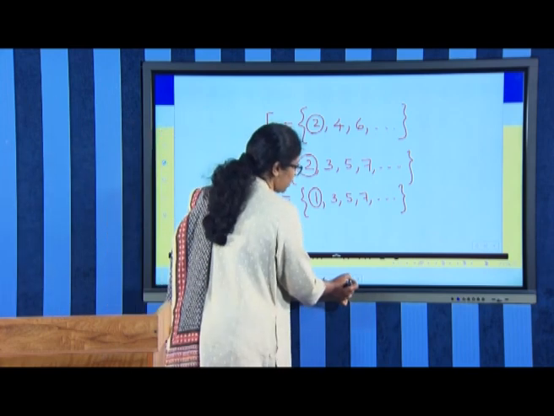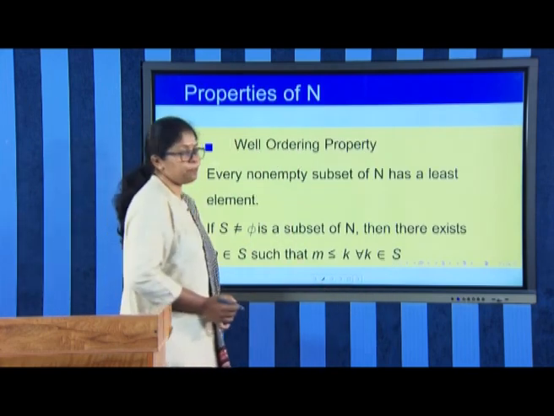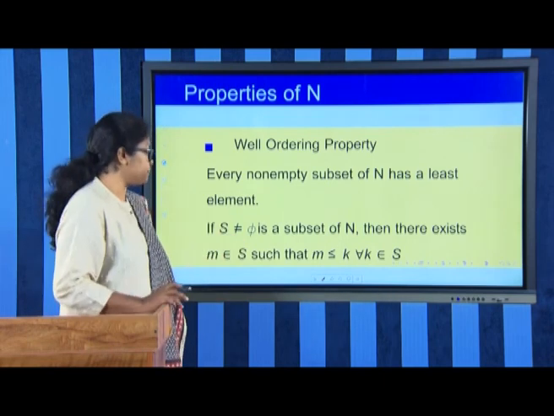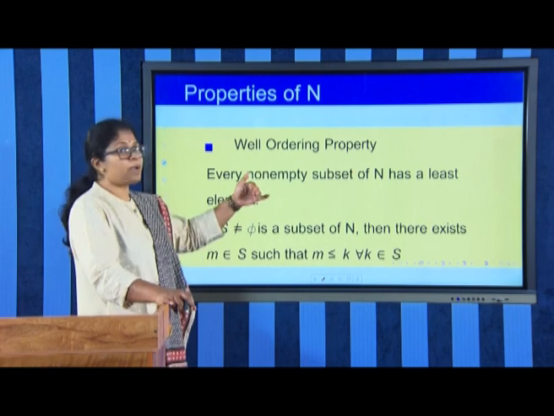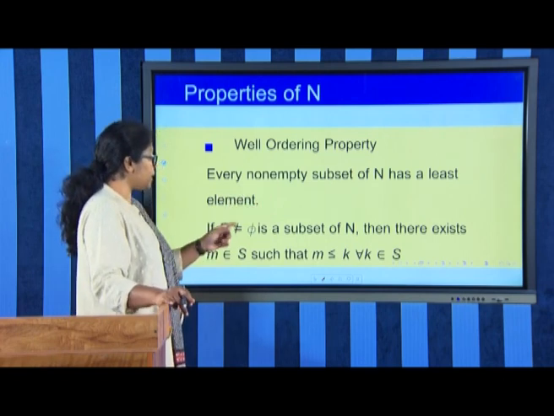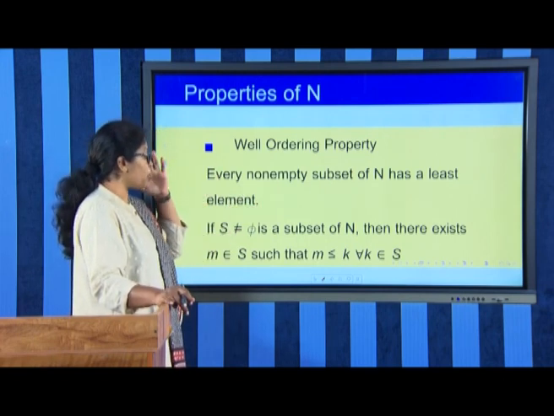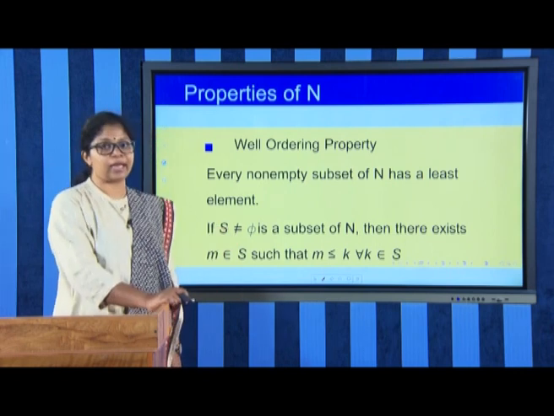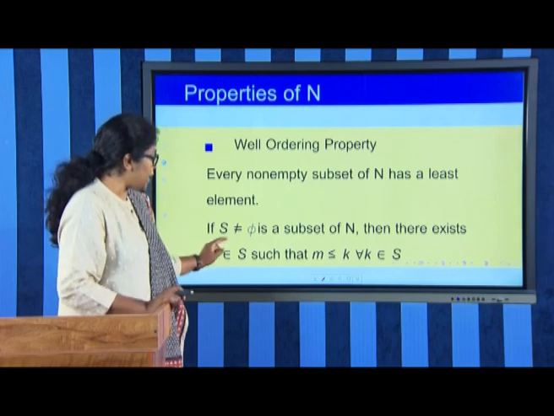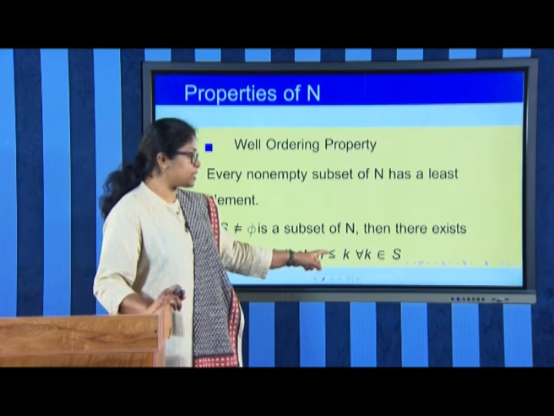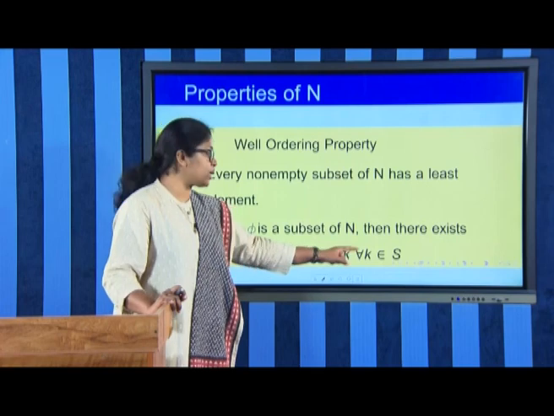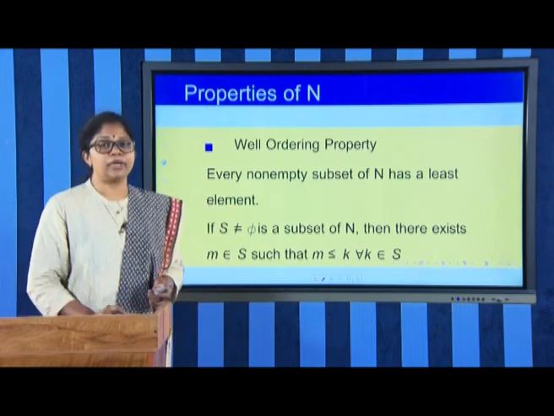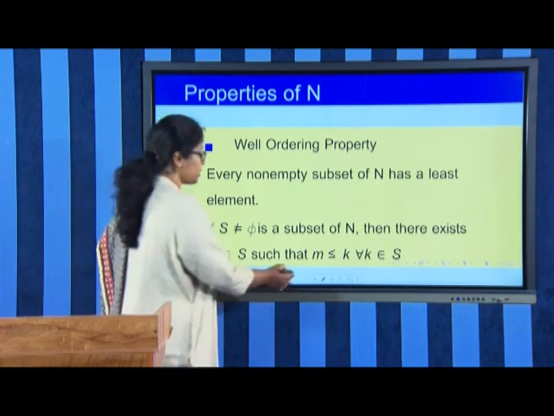That is why it is called the well ordering property, and that is why the natural numbers are written in ascending order. In a more mathematical sense, we can define the well ordering property as: if S is not equal to phi and is a subset of N, there exists an m such that m is less than or equal to k for every k belonging to S. We require this property for the proof of many other results that follow.